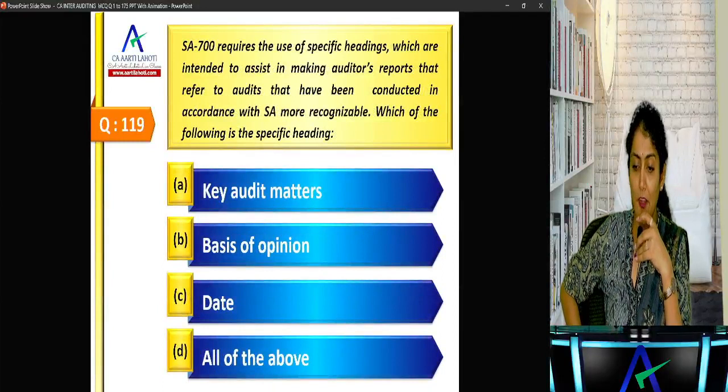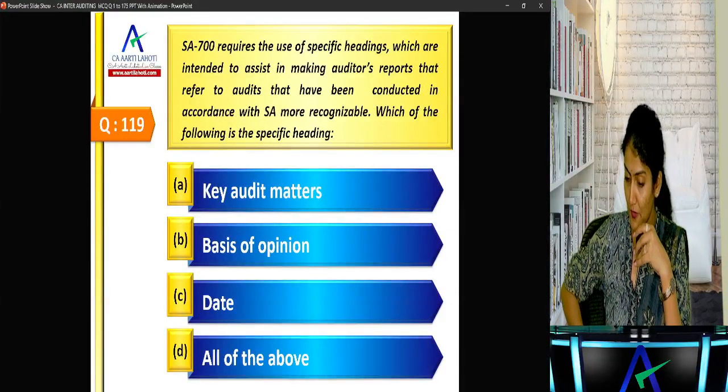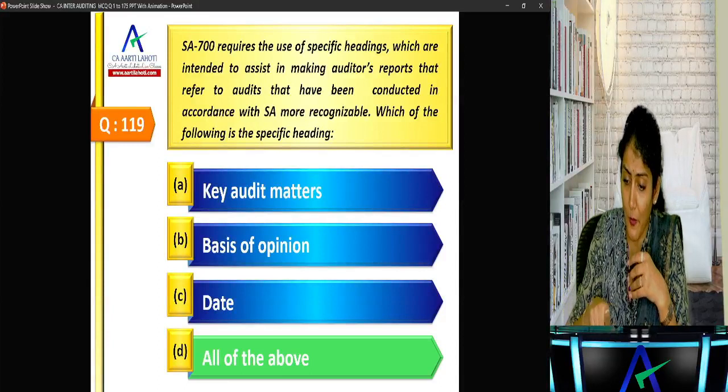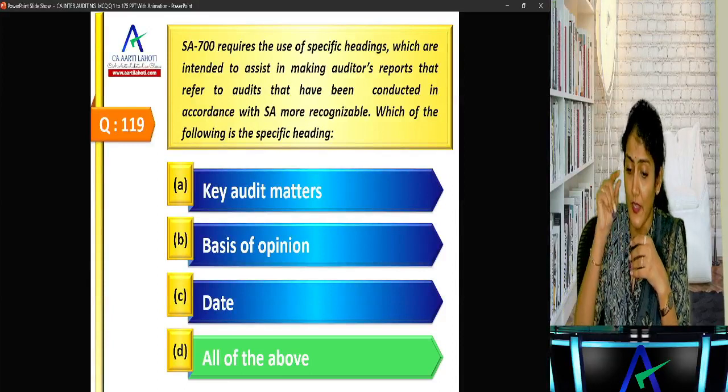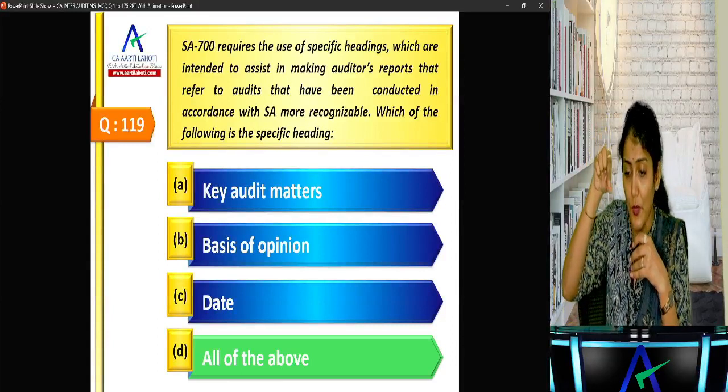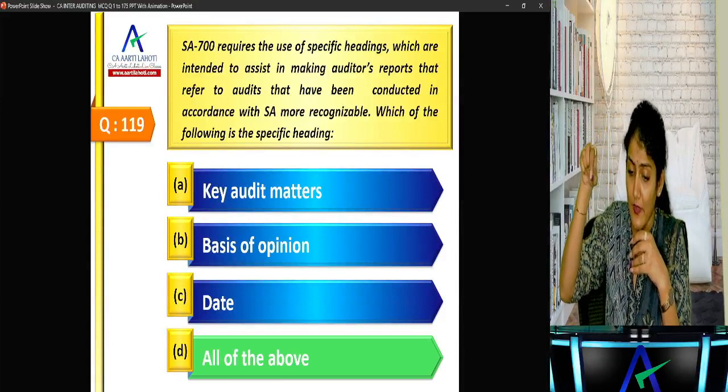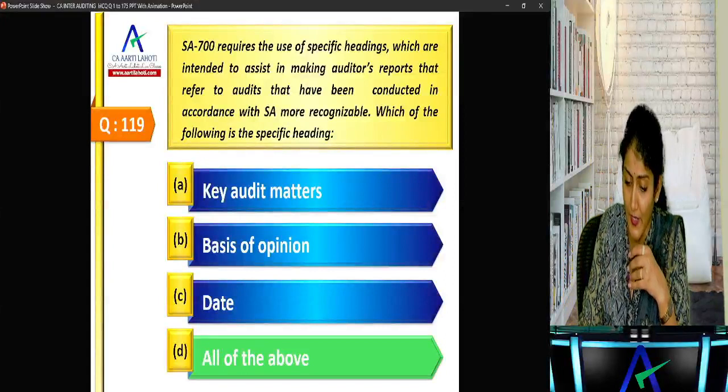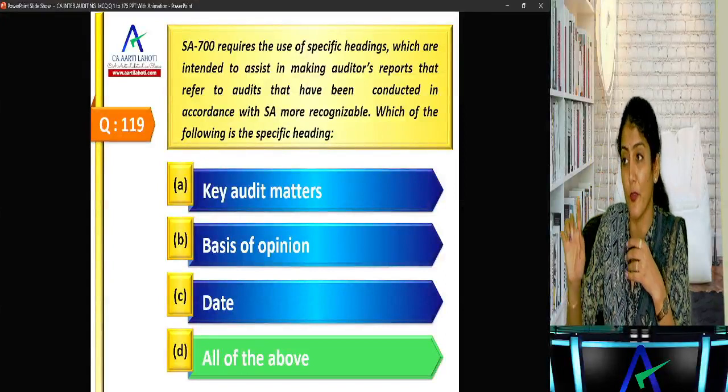In which paragraph of the report do you write that we have conducted our audit in accordance with the standards on auditing? Basis for opinion. What does it say? It requires use of specific headings that are intended to assist the auditor in making the report, right? Report that refers to the audit having been conducted in accordance with the SAs. Which of the following is the specific heading? For this one, the answer should be basis for opinion, right?